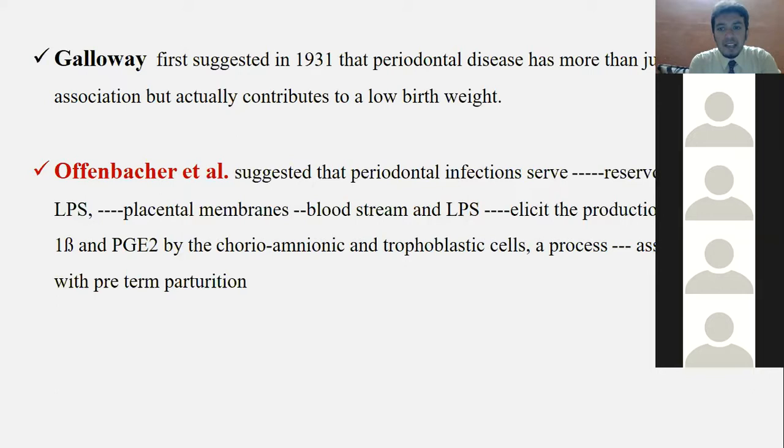Now Offenbacher has suggested how the disease happens and how periodontal disease is responsible for foci of infection, where it releases endotoxins, which are lipopolysaccharides, which cross the placental membranes via the bloodstream and elicit the production of inflammatory mediators and lead to the disease. It basically leads to preterm parturition.